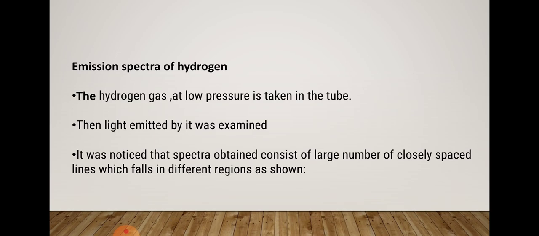Now when the electrons come from a given excited state to the ground state, suppose it has reached the fifth stage and then it is coming back to the ground state, that is n is equal to 1, these different steps will involve different energies. Therefore, different lines appear in the hydrogen spectrum.